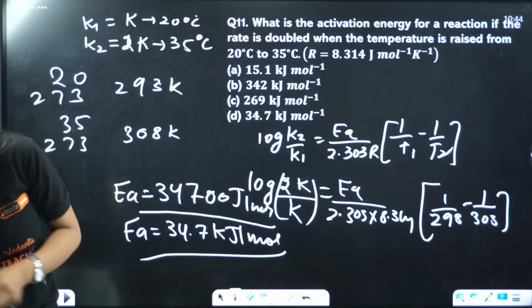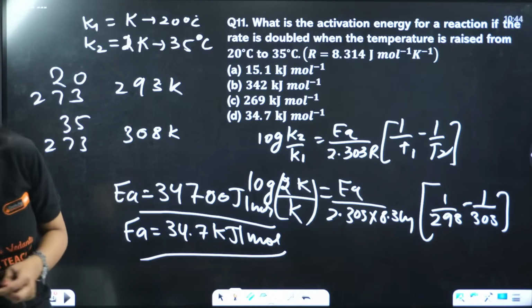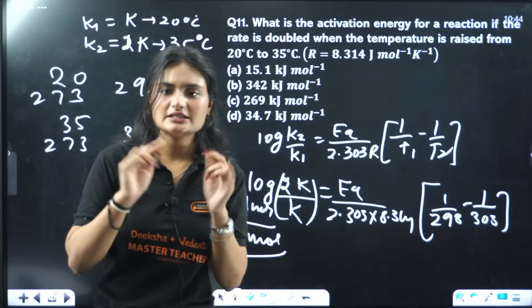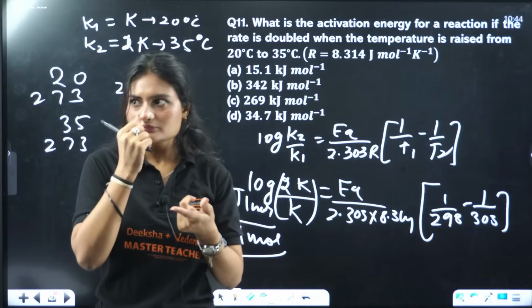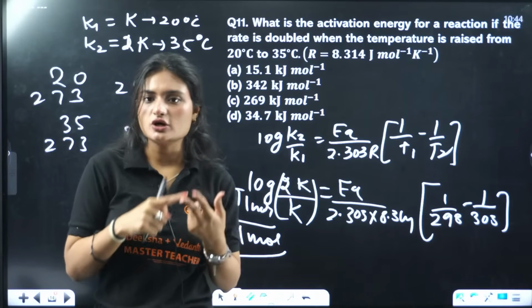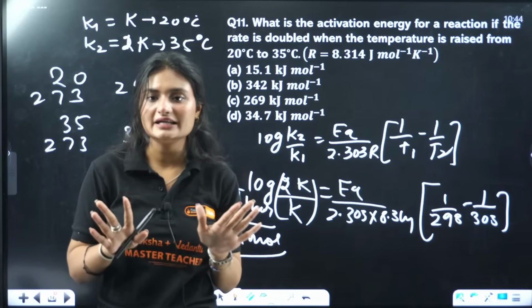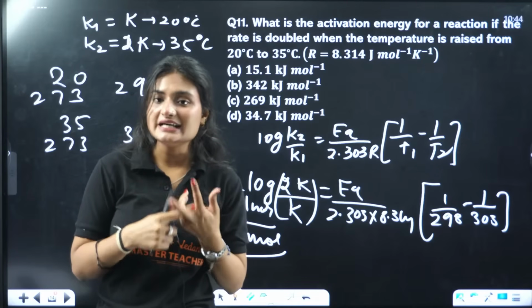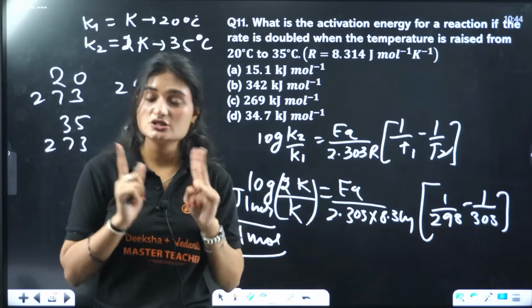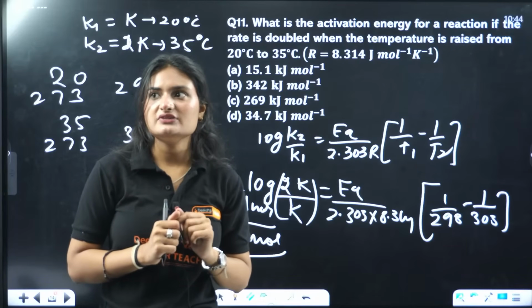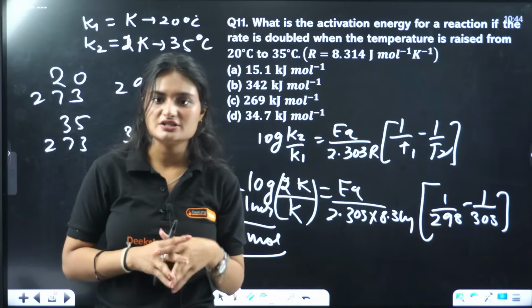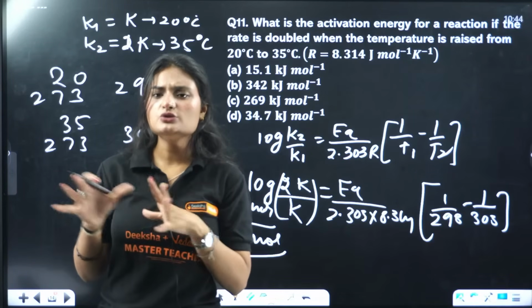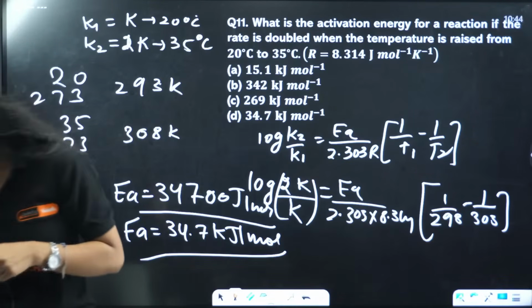Ma'am, does this chapter have high weightage? Yes, electrochemistry, the chapters that I am doing from the last live, solutions, electrochemistry, then we have chemical kinetics, coordination, high weightage chapters. These all are high weightage. Alcohol, phenol, ether, aldehyde, ketone, carboxylic acid, the next one, is also very high weightage. Then we have amines, biomolecules, they are also high weightage. All the PU2 chapters are high weightage chapters.